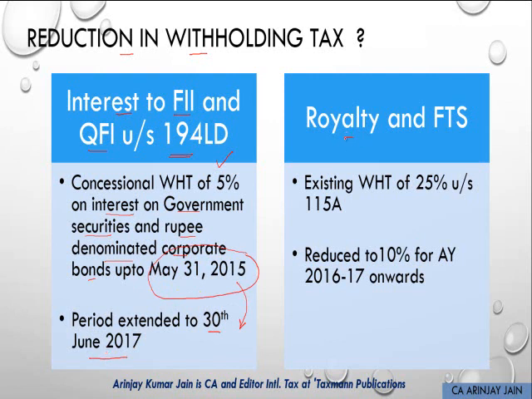Another important amendment is relating to the withholding tax rates on royalty and FTS. Currently, a rate of 25% is applicable on these under Section 115A. Obviously, this rate is subject to the lower rate under the DTA. But what has been done is that this 25% effectively has now been reduced to 10% for assessment year 2016-17 onwards, which effectively means that any royalty or FTS payment which is going to a non-resident, under the Act itself you have to apply 10%, which I think is one of the lowest rates, and in most of the DTAs that India has entered into, the rate may not be lower than this number.